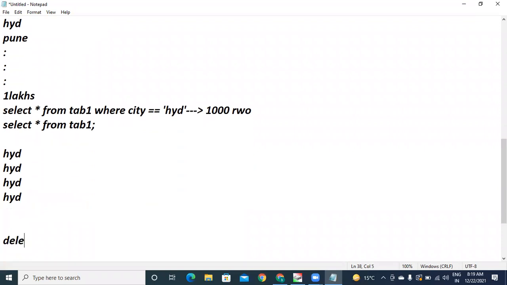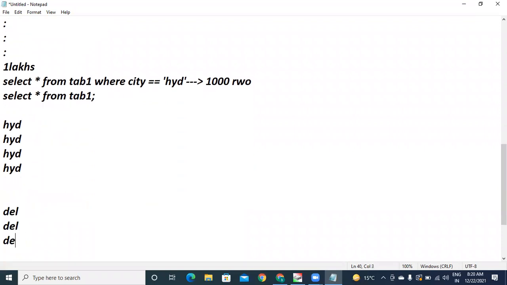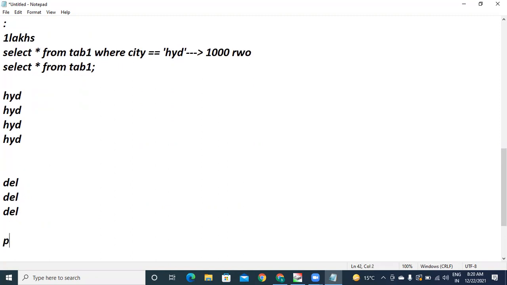All Delhi rows will be clustered at one spot. All Pune records will be clustered at one spot. Now, if I query like this, what will happen? It need not check with all the clusters. That means it need not check with all the blocks of your file in the backend.